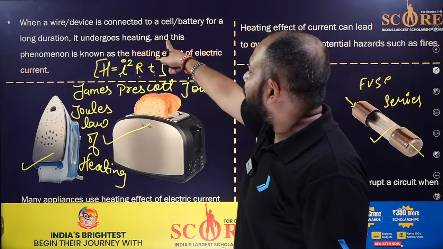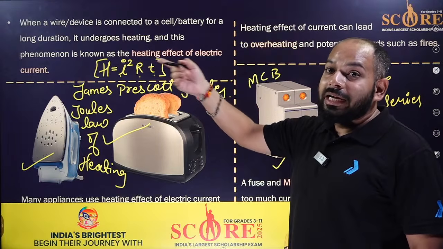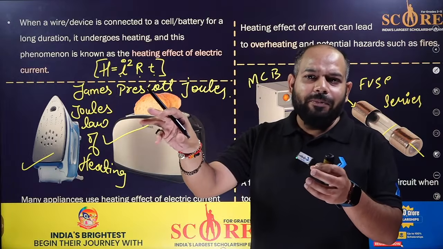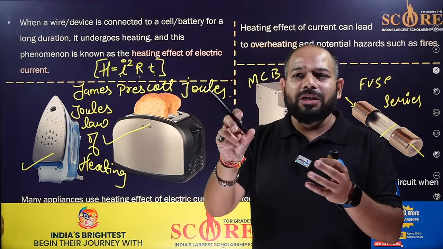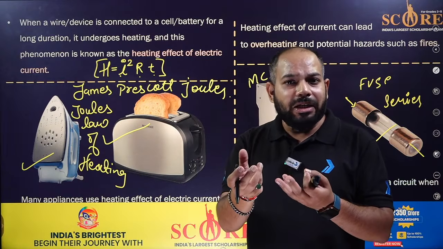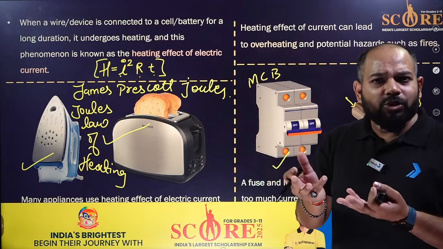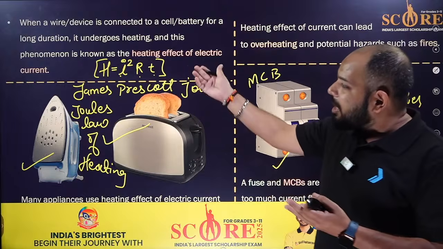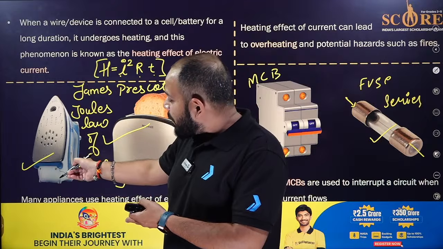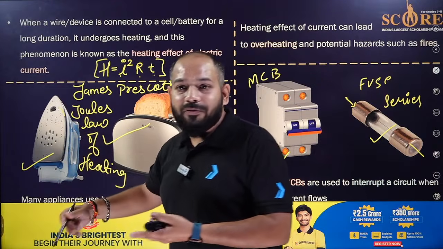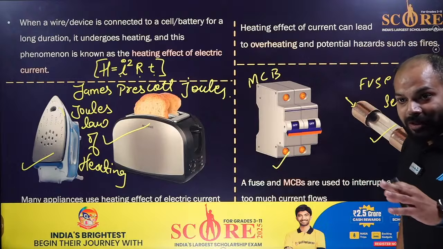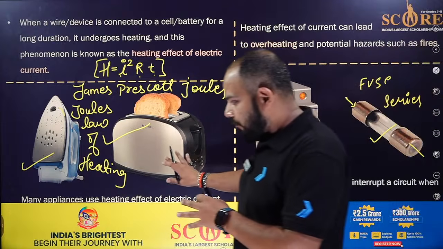So when a wire or device is connected to a cell or battery for a long duration, you have seen it. You put your cell phone on charge and keep the charger for a long period of time, and when you touch your charger, it seems to have become hot. Yes, थोड़ा गर्म हो जाता है ना टच करने पे फोन वगैरह, ये सारे प्रॉब्लम उसी के हैं. आयरन तो उसी का एप्लीकेशन है, सिंपल. करंट पास करो, हीटिंग इफेक्ट की वजह से गर्म होगा, and we can use it for ironing. Same with the toaster.